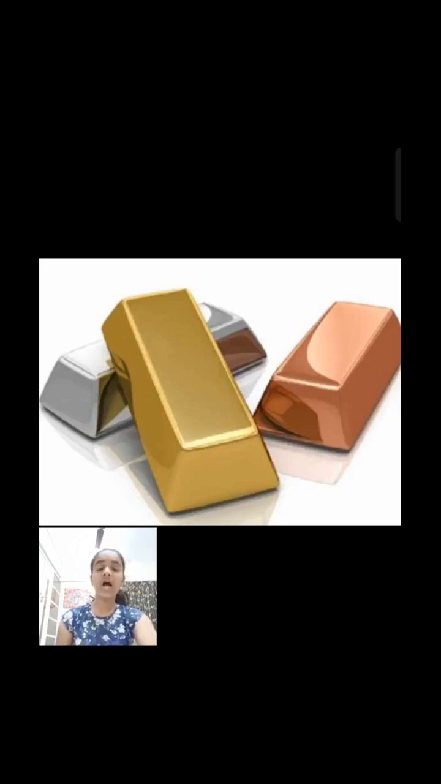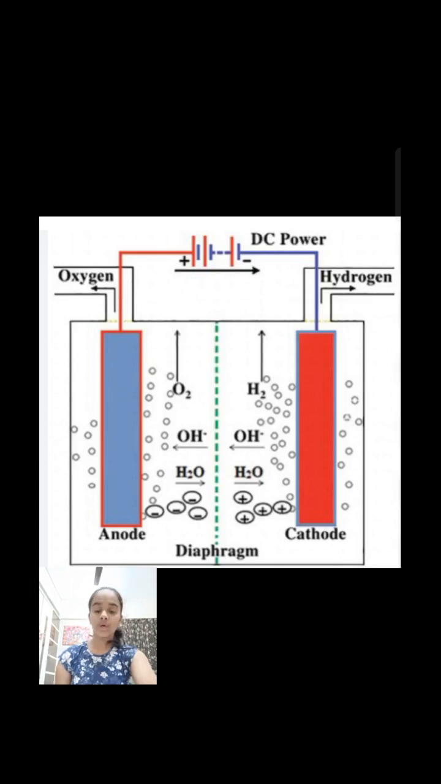Now let's see how to prepare hydrogen from water by electrolysis. Pure water does not conduct electricity. By adding a few drops of dilute sulfuric acid to water, acidified water, it conducts electricity. On passing an electric current through acidified water, it dissociates into hydrogen and oxygen. This process is called electrolysis of water.